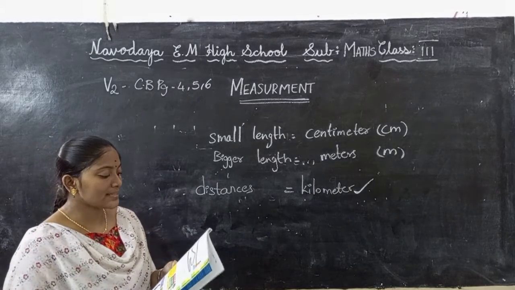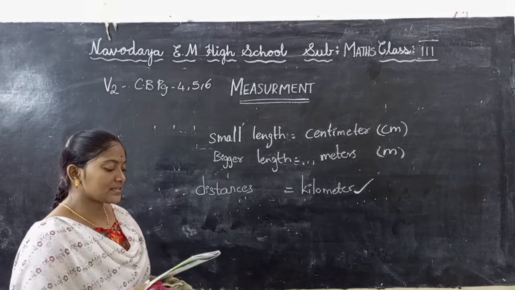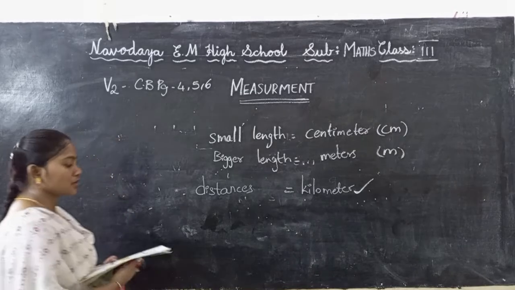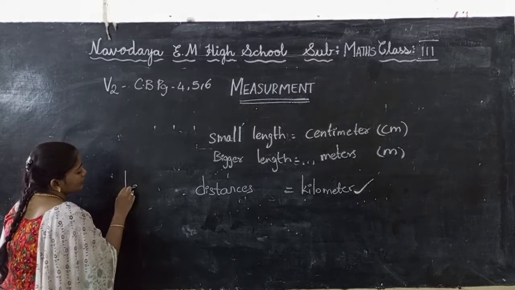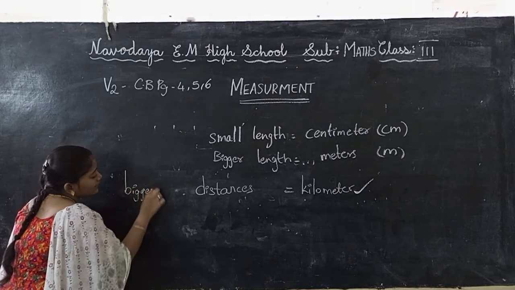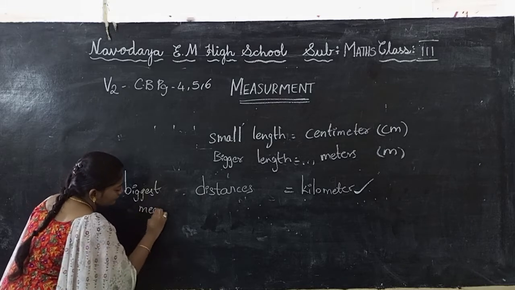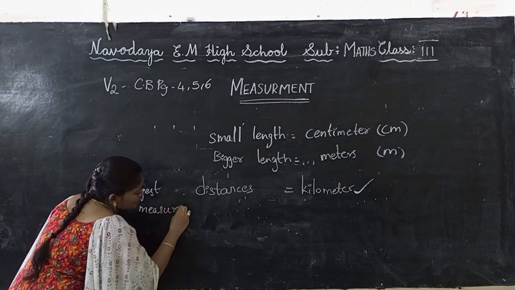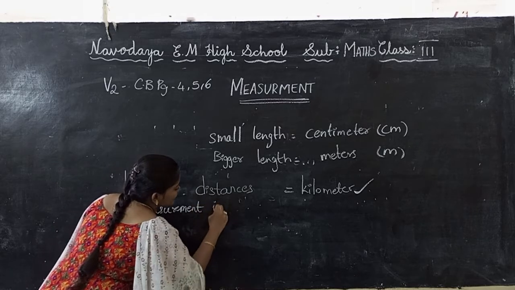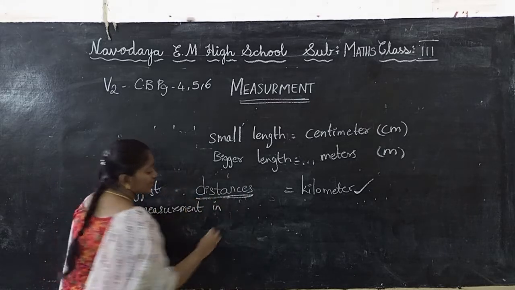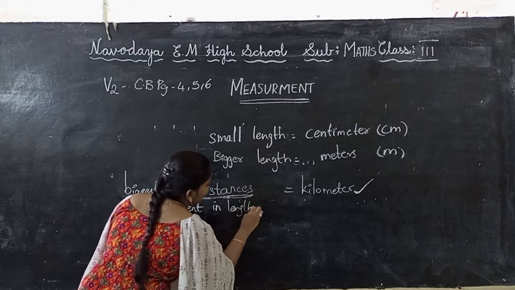Very small lengths, such as the length of a dice, will be measured in millimeters. Millimeter is the smallest unit of measurement of length. This is the biggest measurement in length. The biggest measurement in length is distance, and the smallest is millimeter.